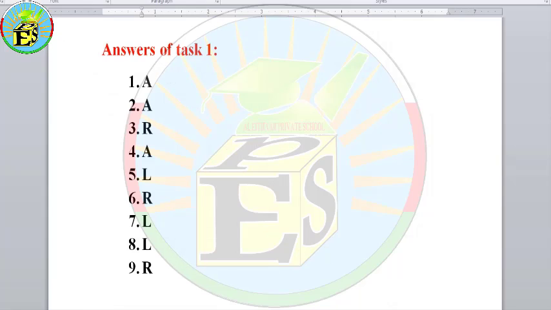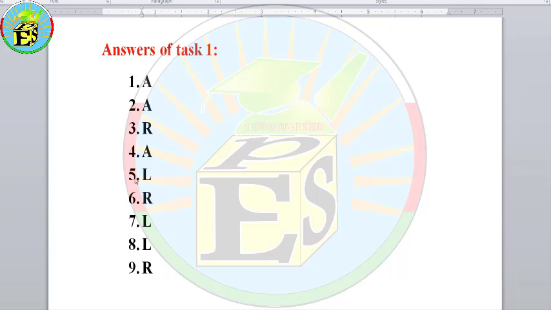So now I would like you to check your answers for task number 1. As you can see here, number 1 is A for Akram. Number 2 is A for Akram as well. Number 3 is Rosie, letter R. Then number 4, A, Akram.